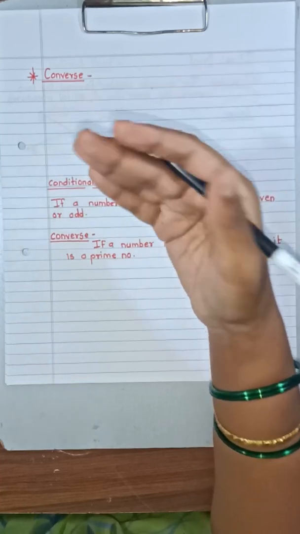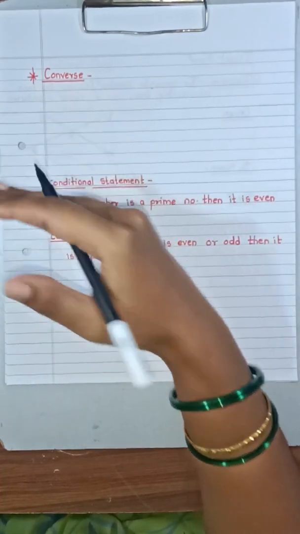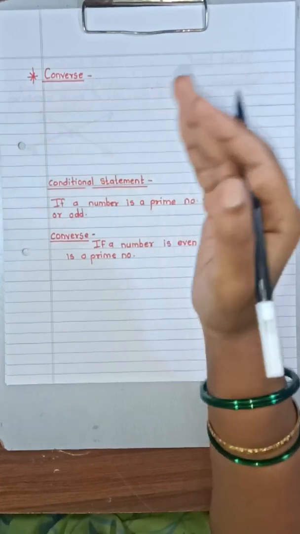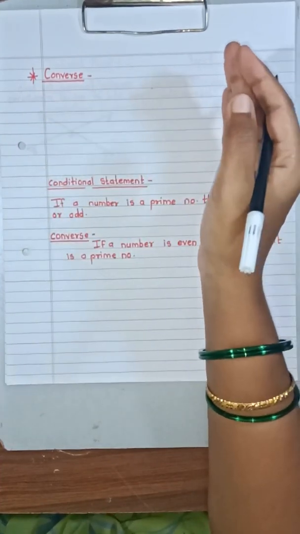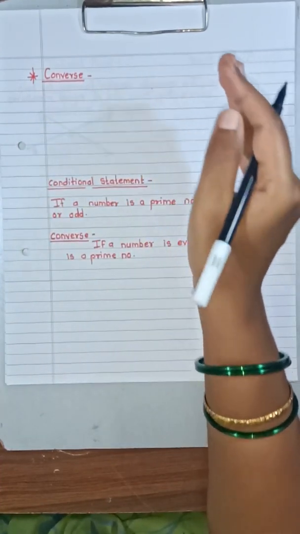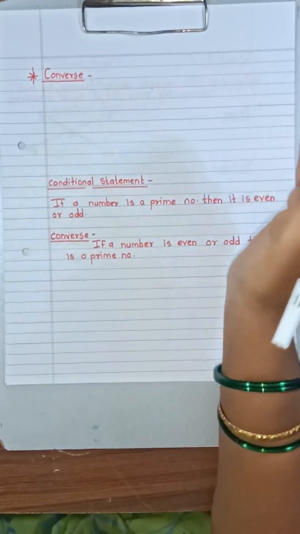Or you can say that if the antecedent and consequent in a given conditional statement are interchanged, then the resulting statement is called the converse of the given statement.